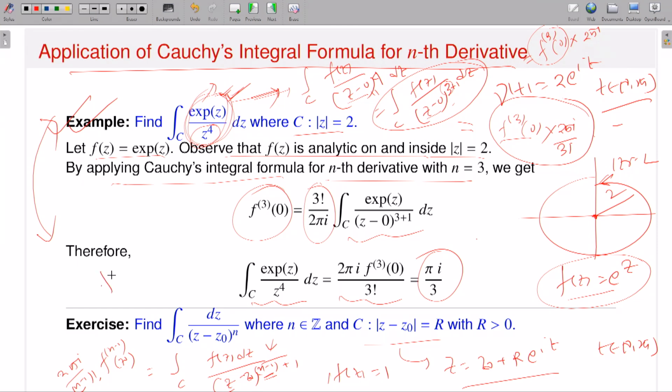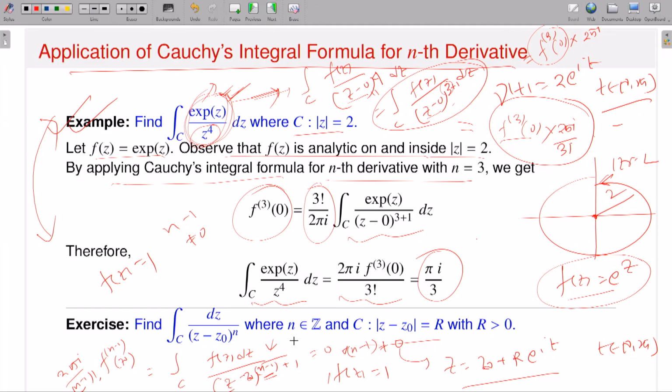But what is your function f? f of z is 1. So you will see, if n minus 1 is non-zero, since I am dealing with a constant function, the derivative always vanishes. So it will be 0 for all n minus 1 which is non-zero. Correct? Well, there is a catch actually, very nice at the same time.